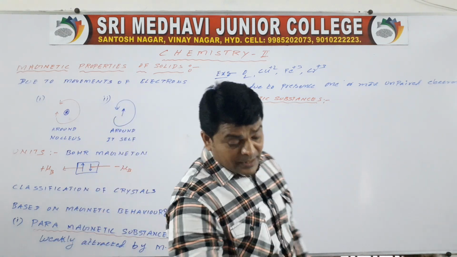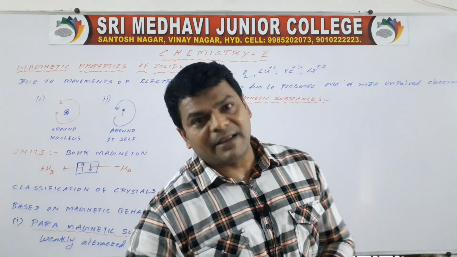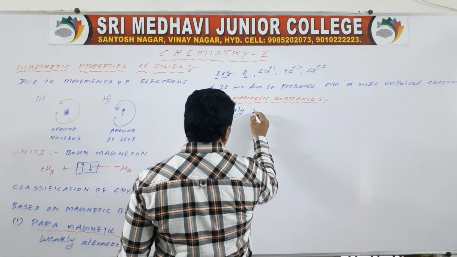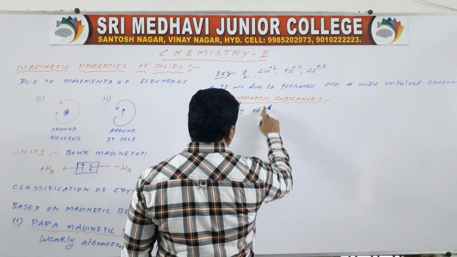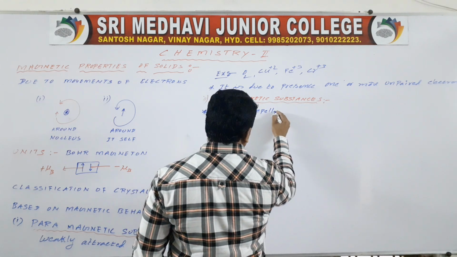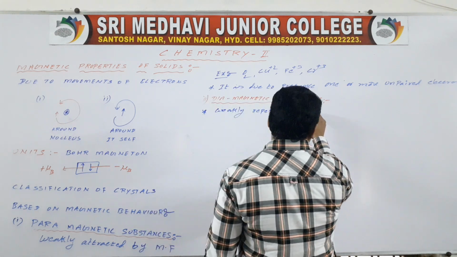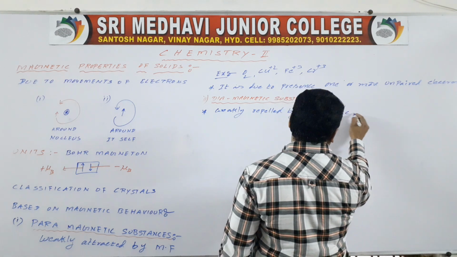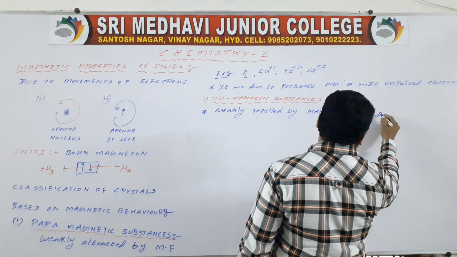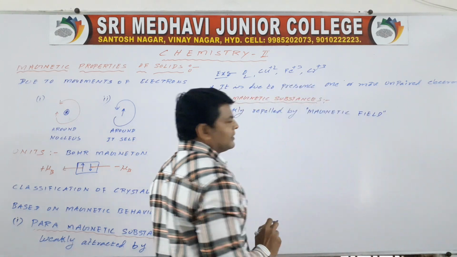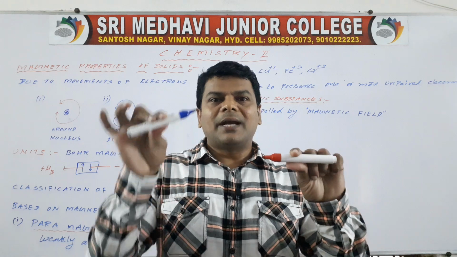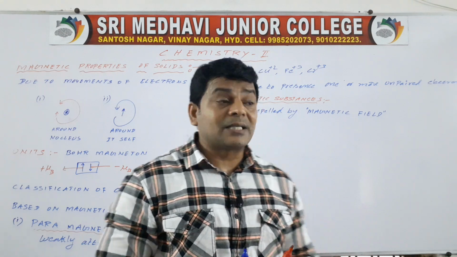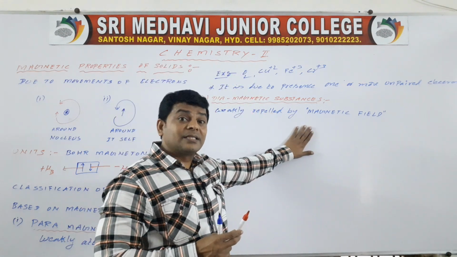The substances weakly repelled by the magnetic field. If you keep a substance in an applied magnetic field, a weak repulsion takes place between the substance and the magnetic field. They are nothing but diamagnetic substances.